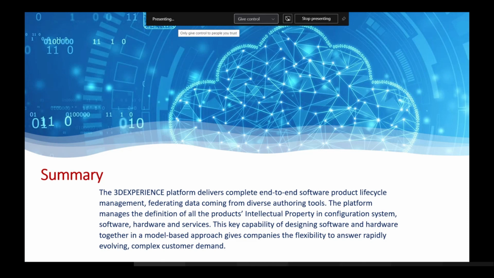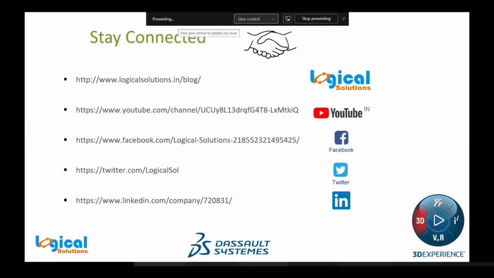It also allows you to create different types of models, as you already saw: creating mold parts, creating sheet metal parts, and creating normal 3D models. It also allows us to switch between conceptual modeling and detail modeling. So this is all about today's webinar.